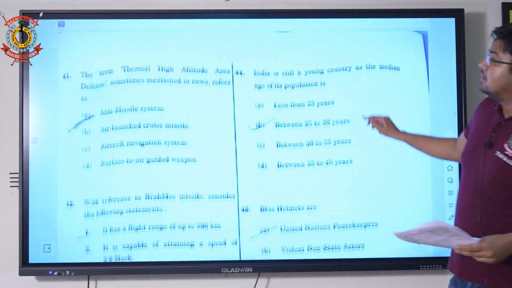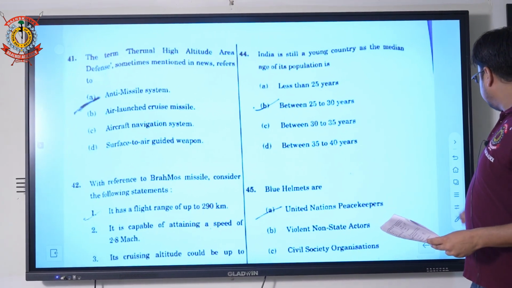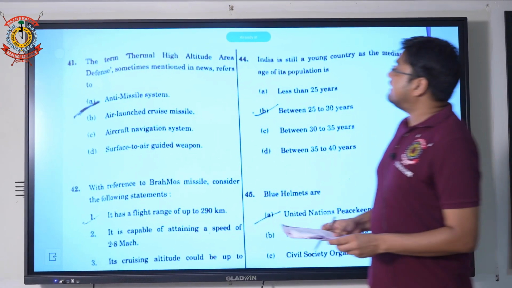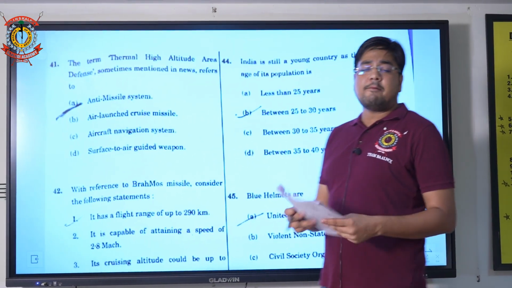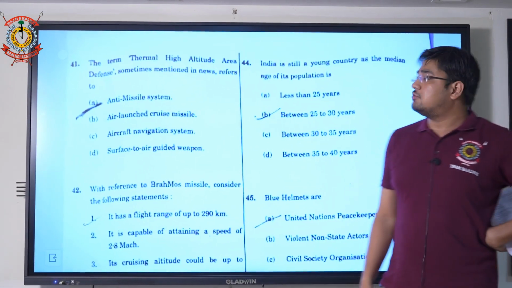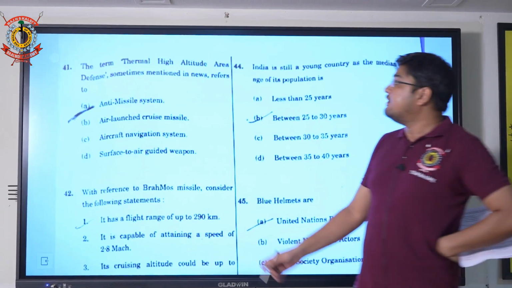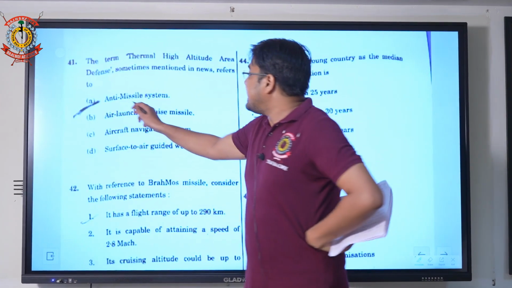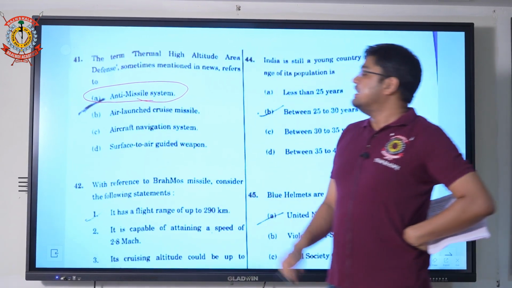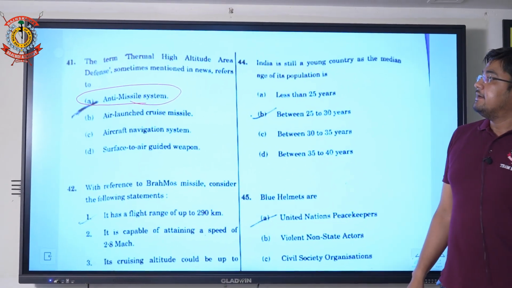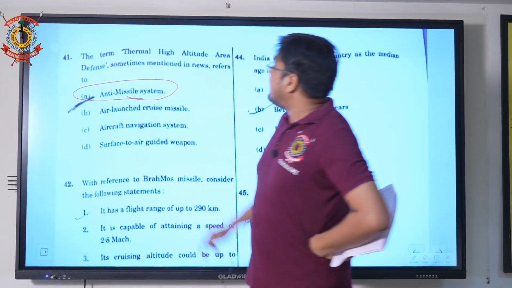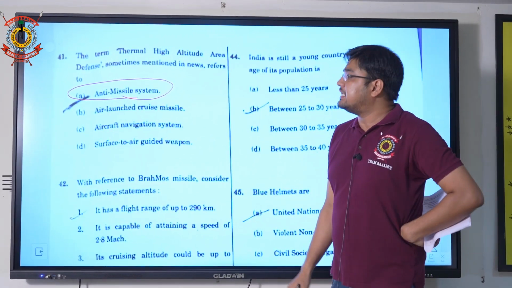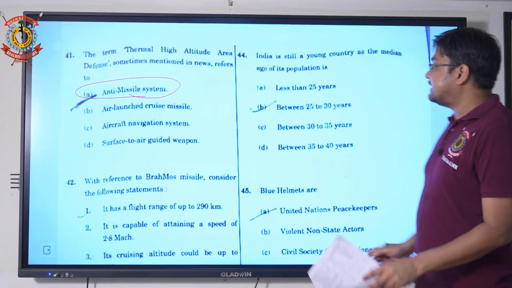Question 41. They have asked about the Terminal High Altitude Area Defense, sometimes mentioned in the news. Because you are giving the CDS exam, you can definitely expect a defense related question. Option A is correct, that the Terminal High Altitude Area Defense, sometimes mentioned in the news, is an anti-missile system. A is correct.